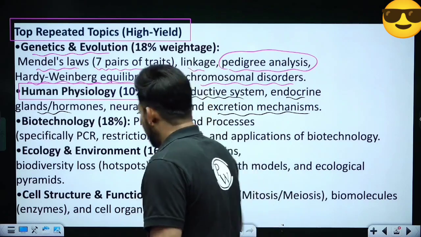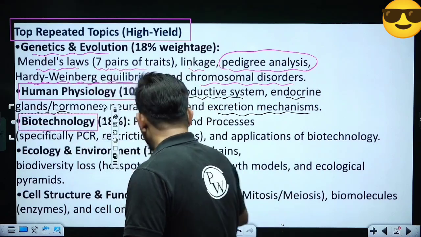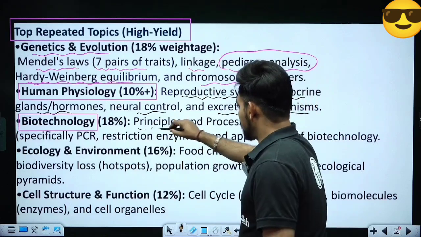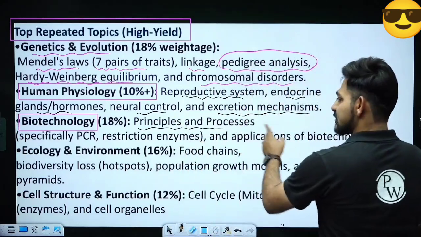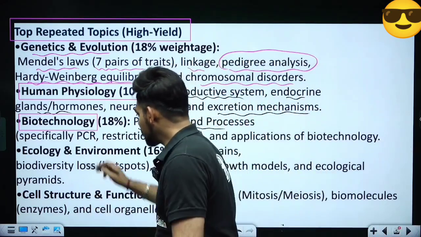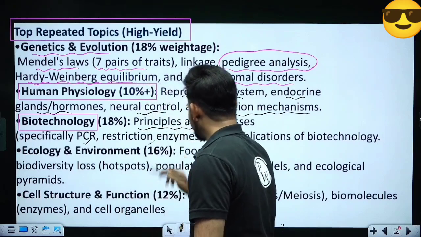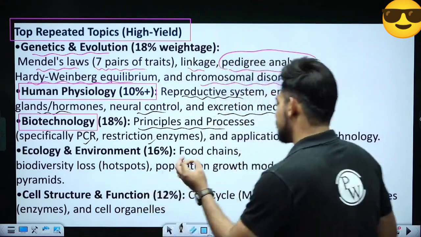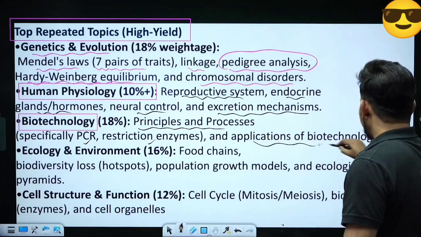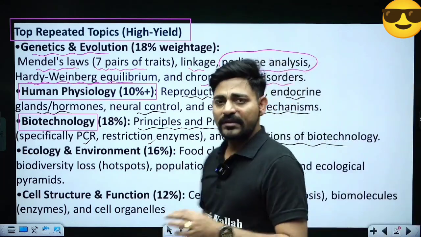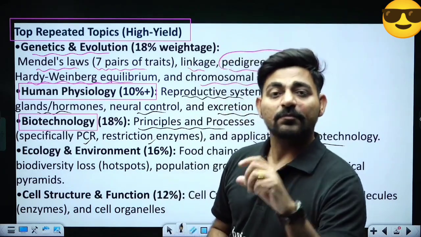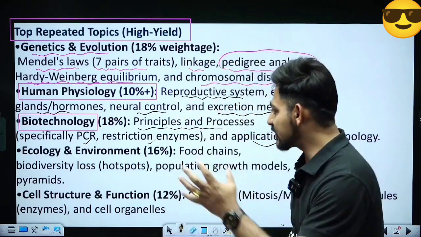Okay, now another 2 chapters, that is the unit of biotechnology, a most important unit. Particularly the chapter called principles and processes, and the topics are PCR, restriction enzymes. You'll be finding repetitive questions in the NEET exam. Application of biotechnology, if we talk about this particular topic, you need to know the RNA interference technique, the concept of cry genes and the transgenic animals.